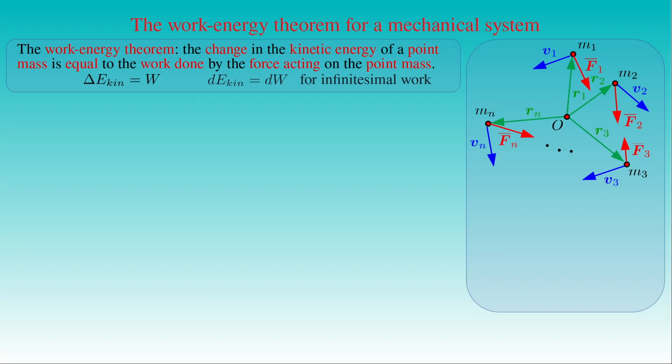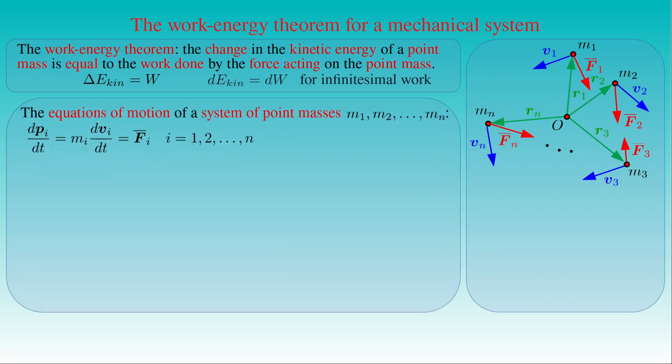The equations of motion of the system of point masses state that the derivative of the momentum pi of the point mass mi with respect to the time t, or the mass mi times the time derivative of the velocity vi, is equal to the net force f̄i acting on the point mass from i equals 1 to n. We can write the infinitesimal displacement vector dsi of the point mass mi as the product of the instantaneous velocity vi of the point mass and the differential of the time t.